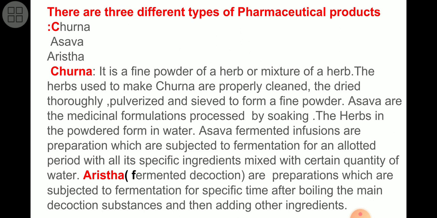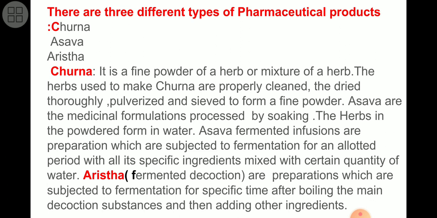Means we can use a single plant material for the preparation of its powder, or more than two herbs, plant materials, for the preparation of a mixture. So it is a fine powder of a herb or mixture of herbs.